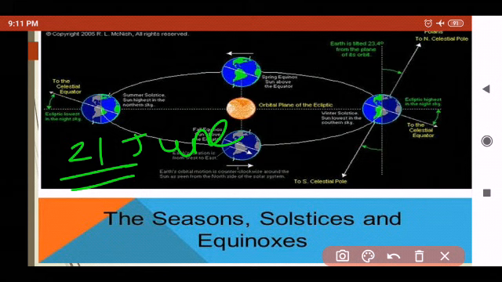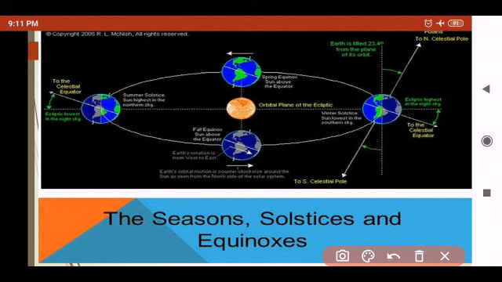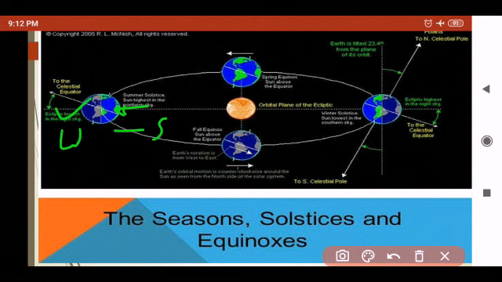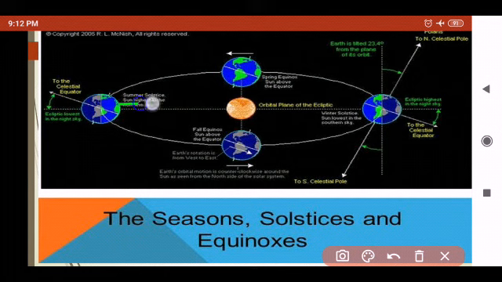And at this time the southern hemisphere, all of these conditions are reversed, means whatever we had studied about the northern hemisphere, the opposite of it will be in the southern hemisphere. It is winter season. Now here is the summer and here is the winter, so the opposite will be there. And the nights are longer than the days, and this position of the earth is called the summer solstice.